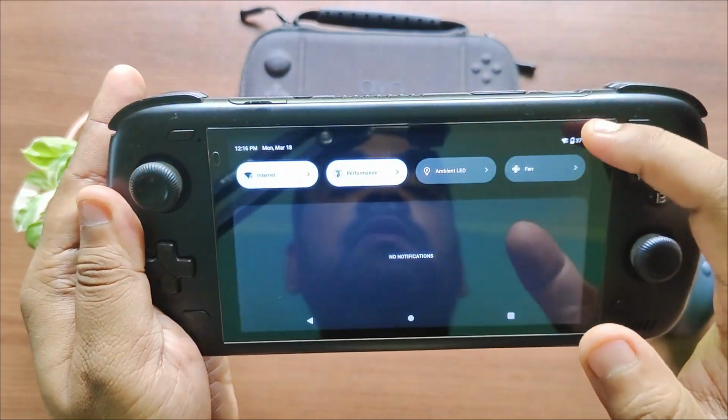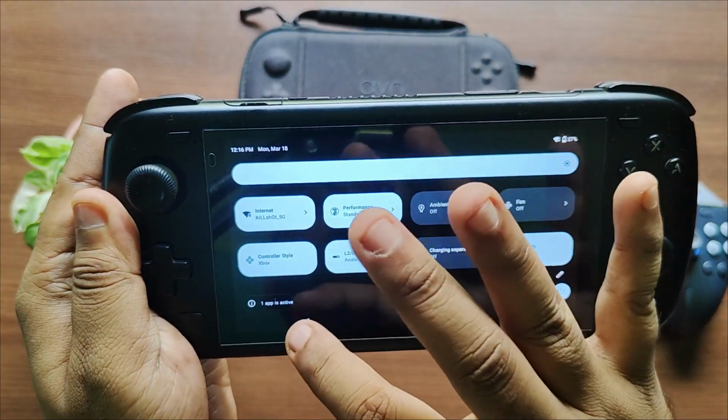I believe the screen brightness is set to full. Let me just increase it a bit.